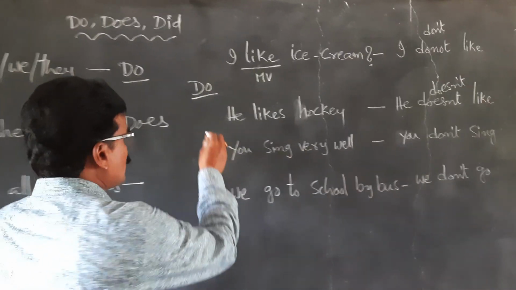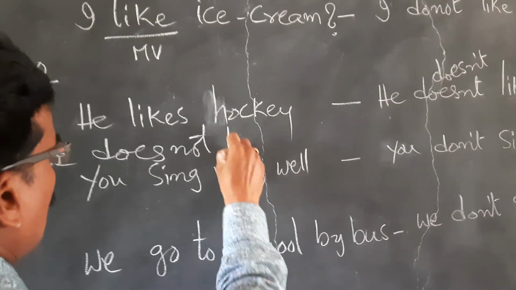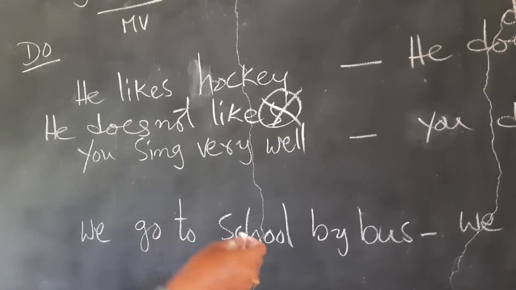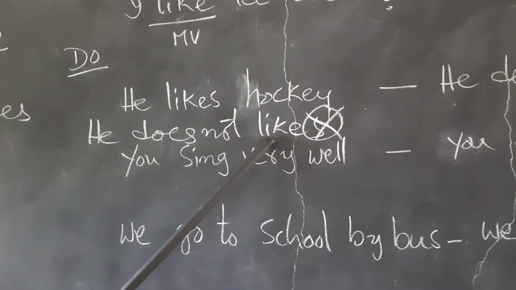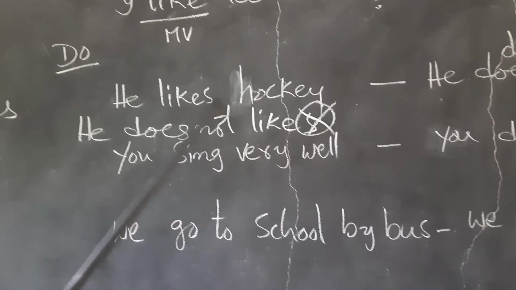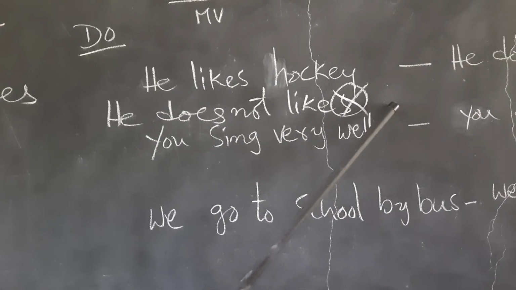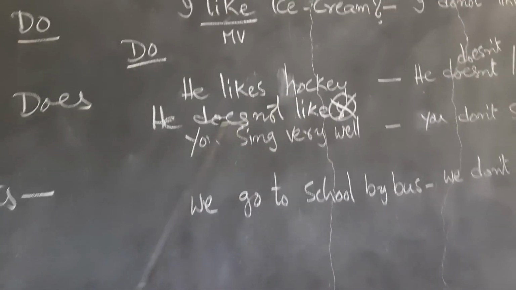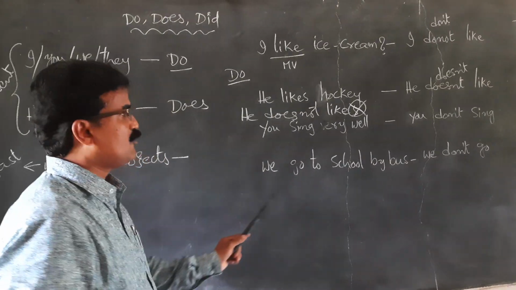So he does not like hockey. Here s is not used after like, the main verb. So here we used does: he does not like hockey, not likes hockey. People may get confused.